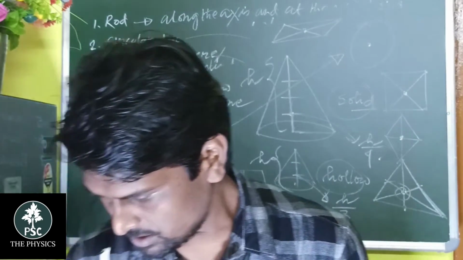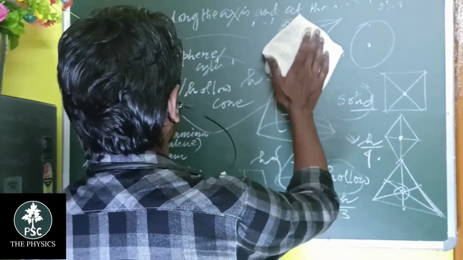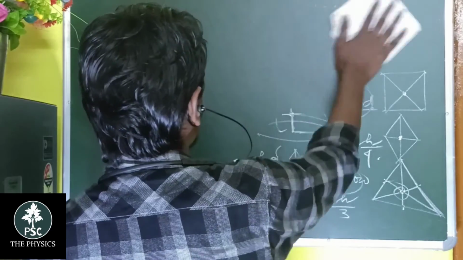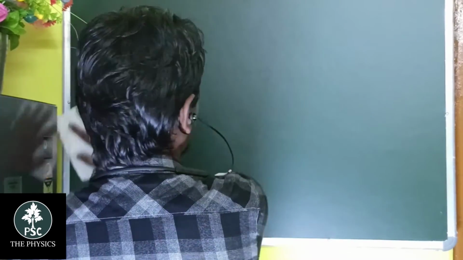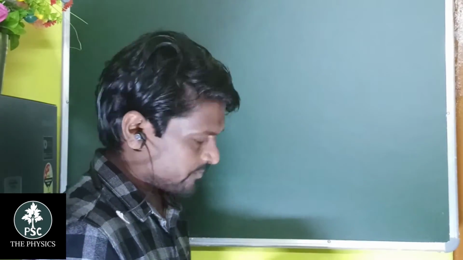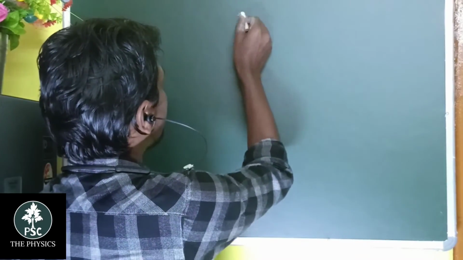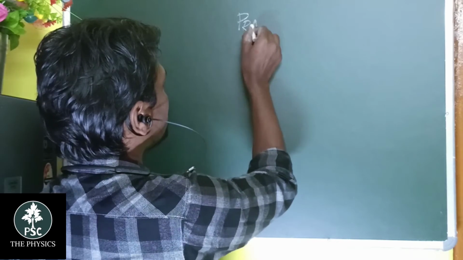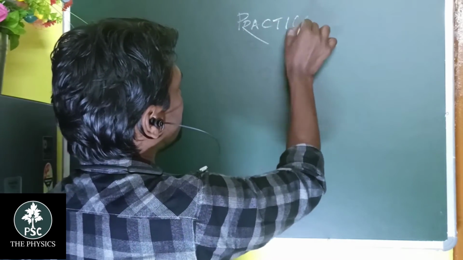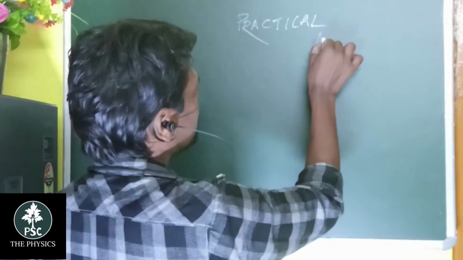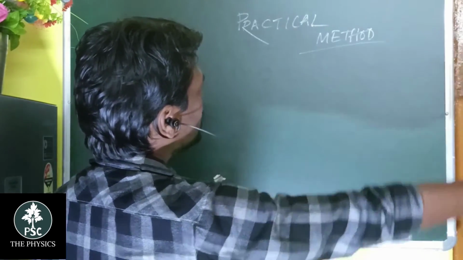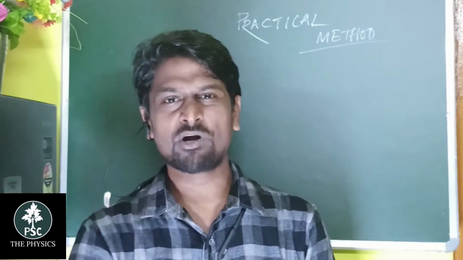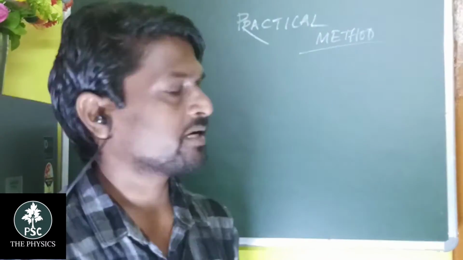The answer is that there is a practical method for calculating the center of gravity of an irregular shape.